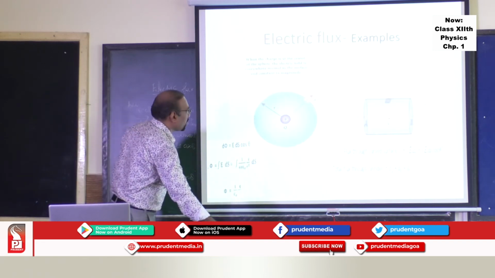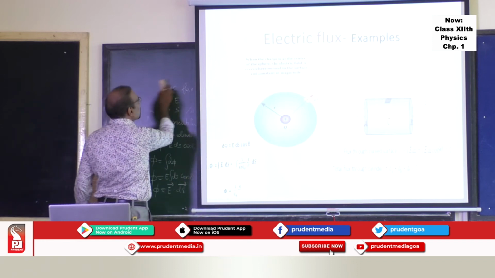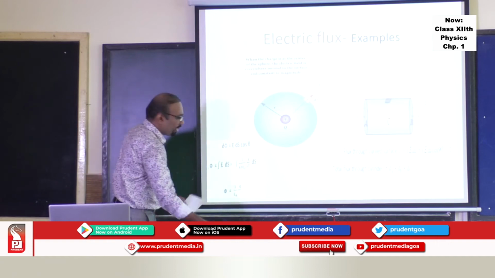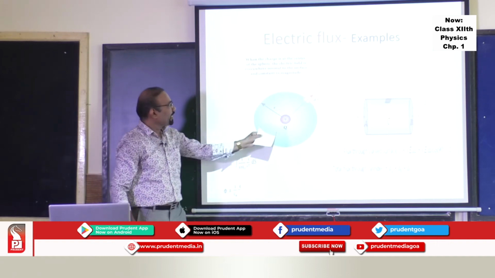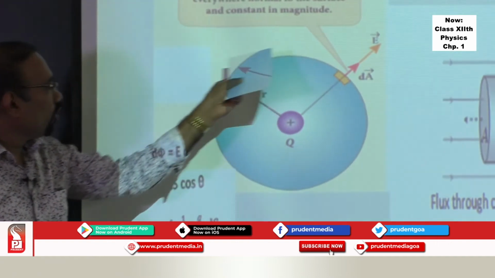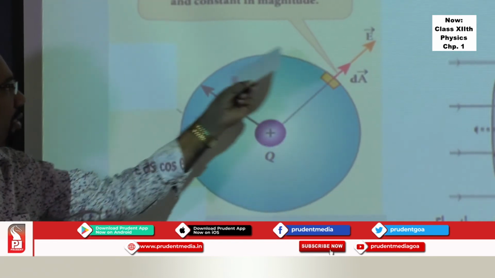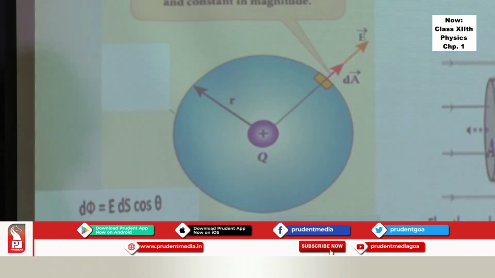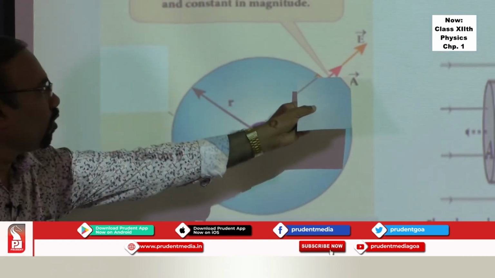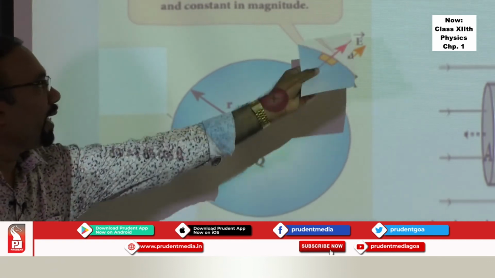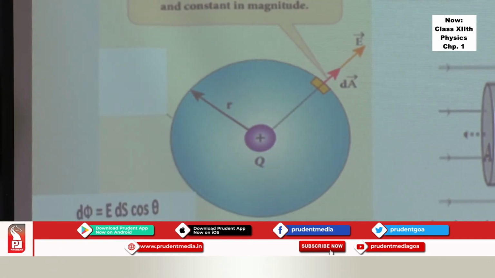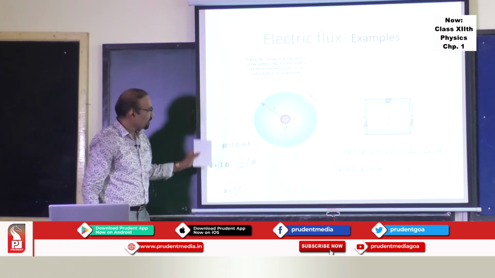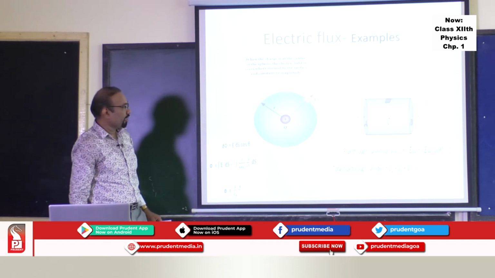One can use this particular procedure to find out electric flux due to different assemblies of charges. If I have a point charge here and you want to find out the flux through this particular surface around the charge, then you take a small area of the surface, mention the area vector, and the positive charge will have an electric field in that particular direction away from the charge. Use that formula to get the flux through the sphere around a charge.